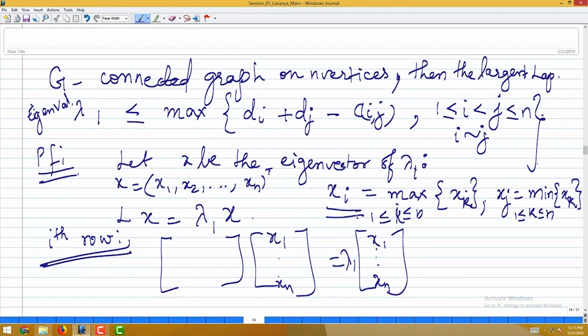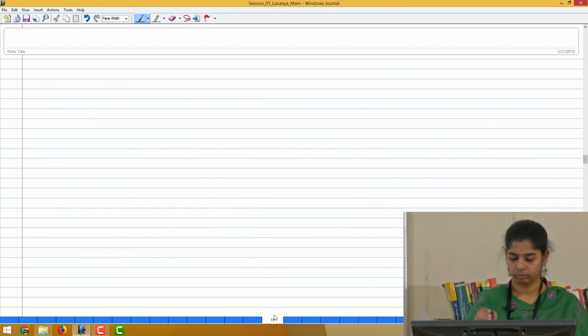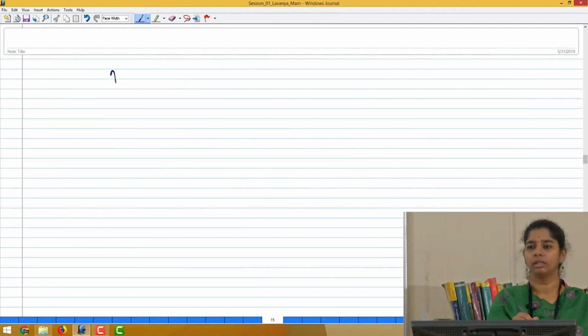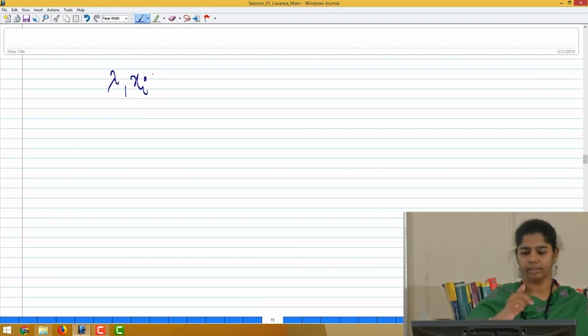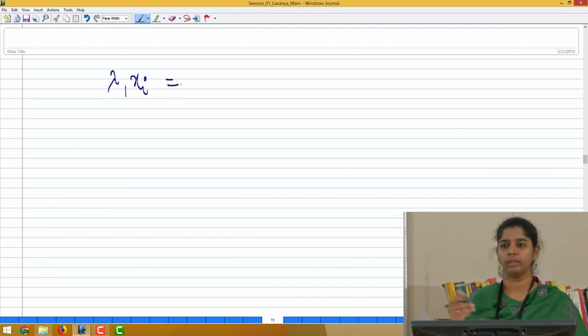What will be the equation? If I expand this, how will the expression be? We are looking at the ith row here. You take the ith row and multiply it with this column, you get the ith element of this vector. So, one side you have lambda 1 into xi, and the other side I will just write this way.